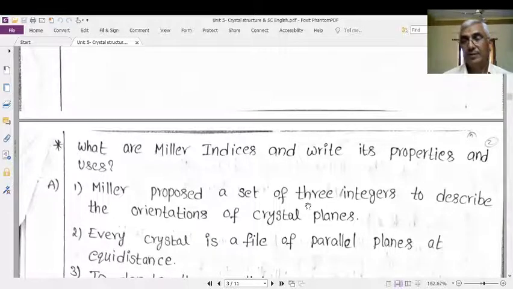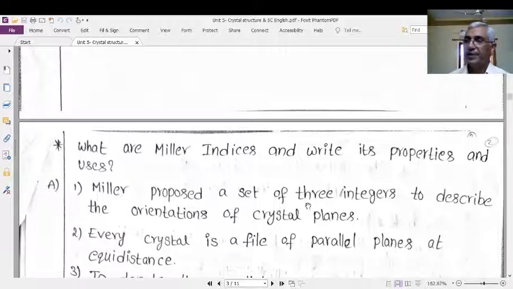In a simple sentence, I will say one thing: a crystal means a regular arrangement. This regular arrangement gives regular crystal planes, equal distance crystal planes, or a file of crystal planes. This crystal plane orientation depends upon the nature of the lattice, and therefore it gives the shape of the crystal.